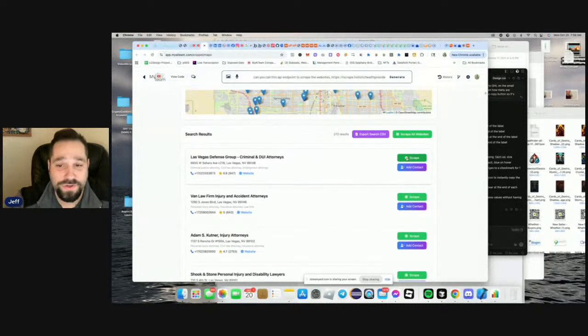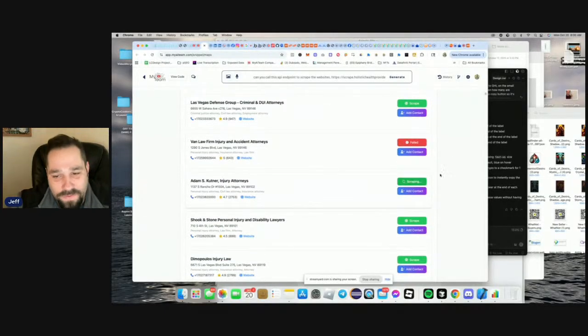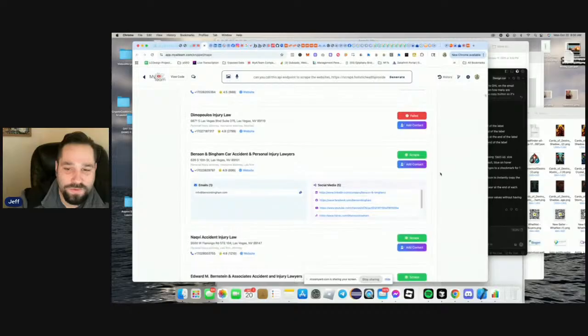But there's also this cool little green button called scrape. So I'm going to hit scrape and boom, that one failed because not every website can get scraped. That one failed also. No worries, let's scrape this one. Boom. Let's scrape a couple. I think I already scraped a few of these, so let me show you guys what happens when the result comes back.